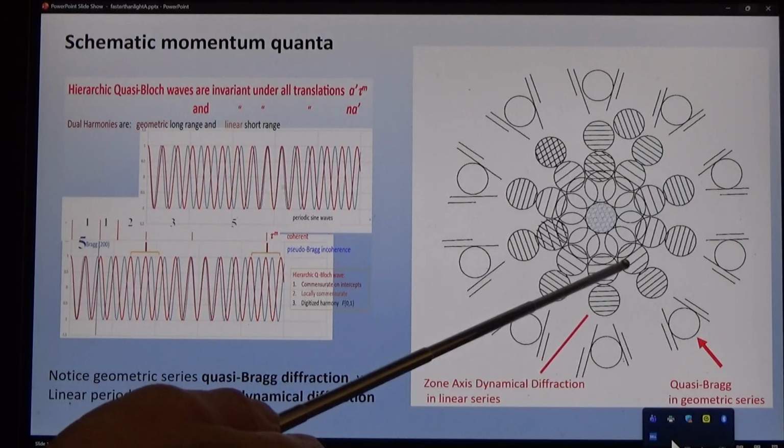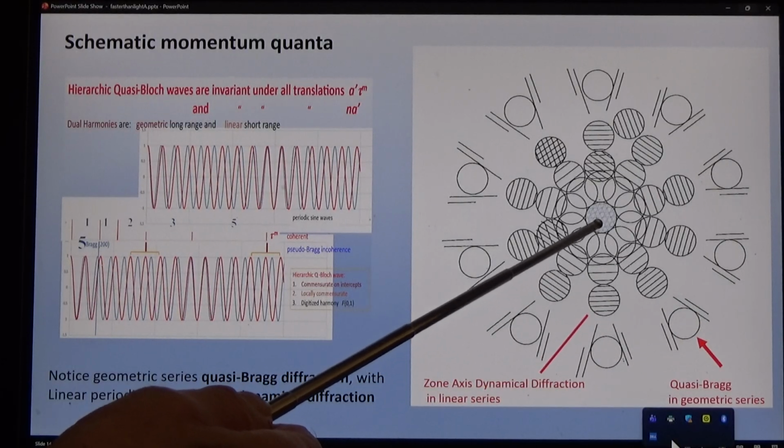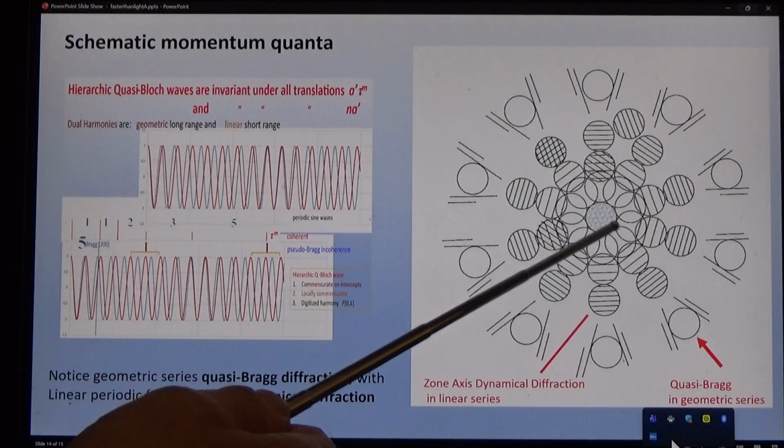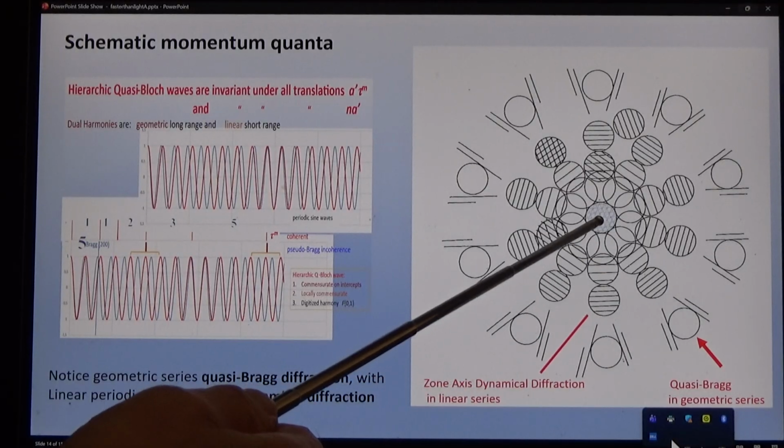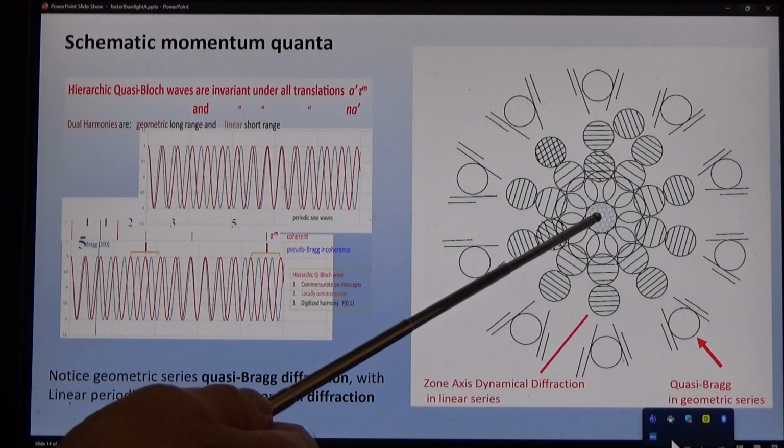So they're in geometric series, which is not Bragg diffraction. And we understand how this occurs by means of what's called the structure factor method.